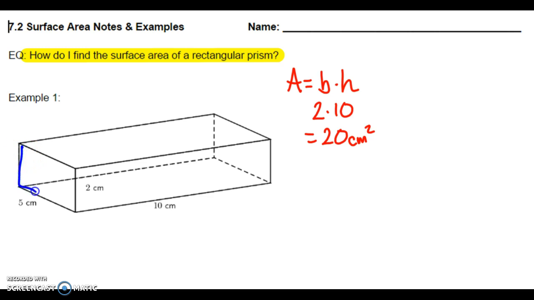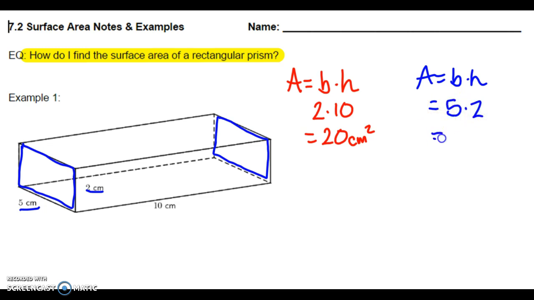Let's look at this little side up here at the front, which of course has the matching side here in the back. And I'm going to start the same way. I've got my area formula, base times height. In this case, the sides that we see are 5 by 2. So the area of those rectangles are 10 centimeters squared. And again, there's two of those that we'll need to use at the end.